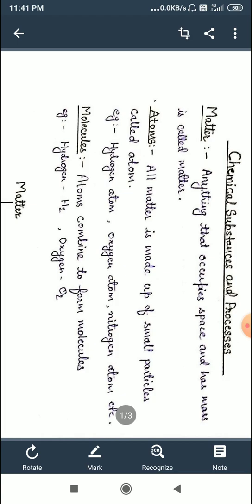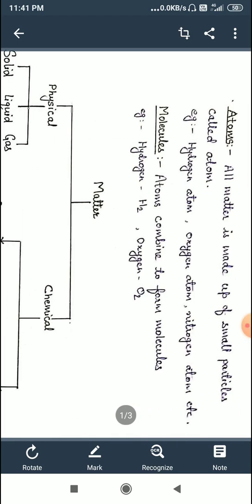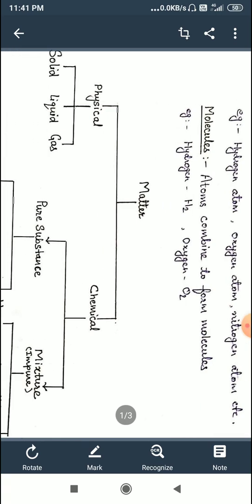Now we should learn about classification of matter. Matter is classified on the basis of physical and chemical properties. In previous class, you have learned about classification of matter on the basis of physical properties. On the basis of physical properties, matter is classified into three categories, that is solid, liquid and gas.